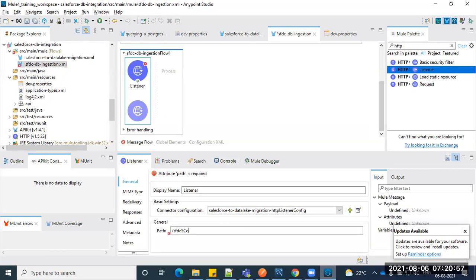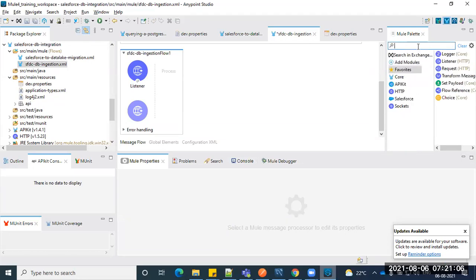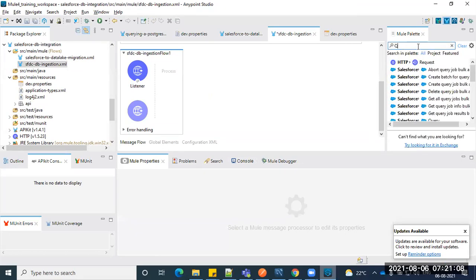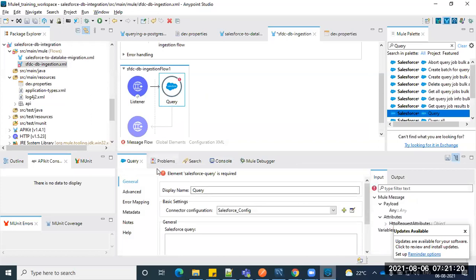Then let's drag and drop that SOQL, which is nothing but a query. I just dragged and dropped that query. Let's see what information this is expecting.